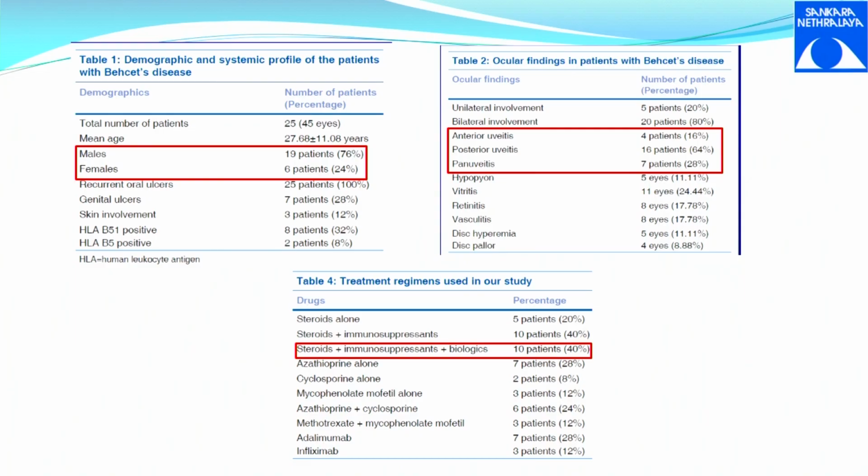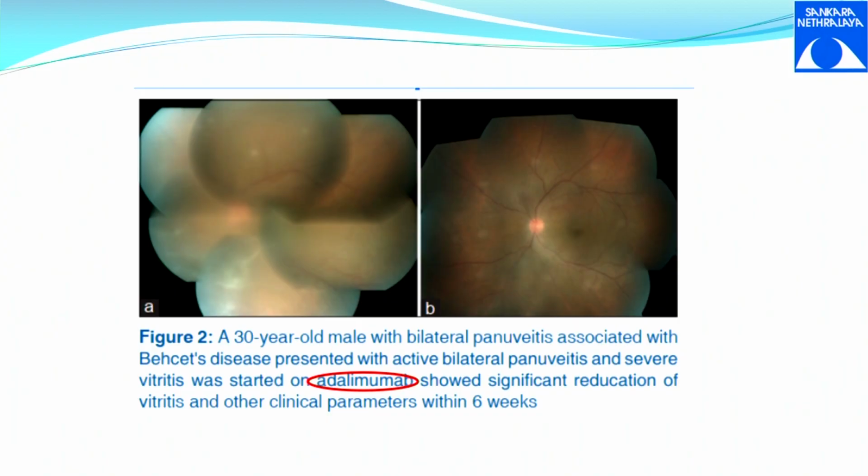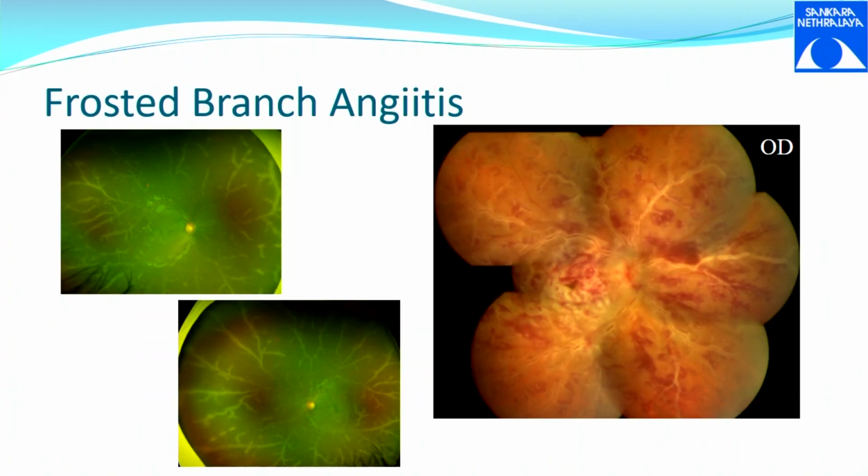Okay, and there are also an equal set of patients who got treated with steroids and immunosuppressives together, because we know Behcet's is a pan-uveitis and it needs aggressive management. So if you look at Behcet's patients with biologics, they have done very well. Meaning, if you treat it aggressively, the end results give a better visual prognosis. So this is something very similar.